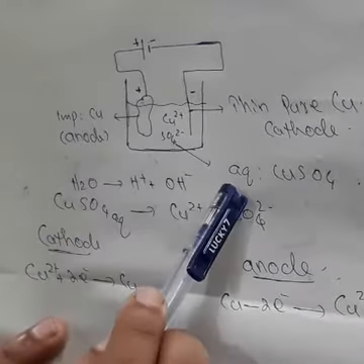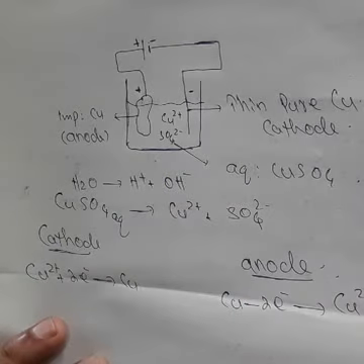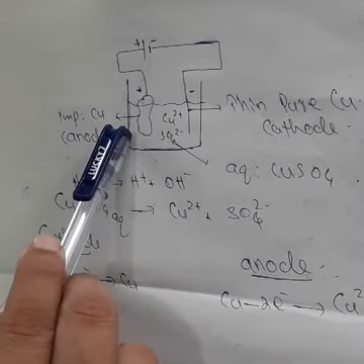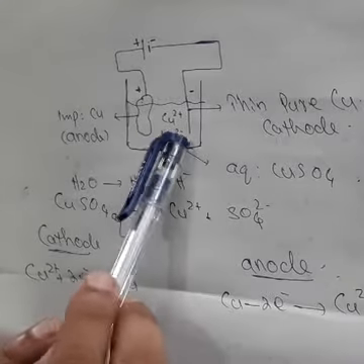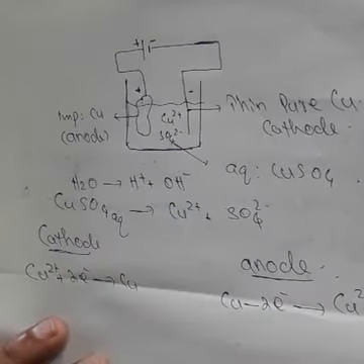Here this is the electrolyte, the electrolyte is aqueous copper sulfate. Aqueous copper sulfate means copper sulfate dissolved in water. Okay, this is impure copper, it is the anode. Thin pure copper, look here, this is copper, it is very thin. Okay, it is the cathode. Clear?